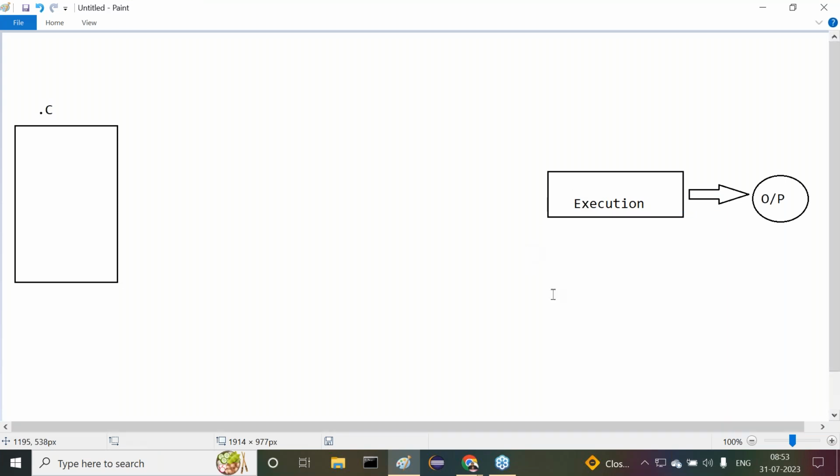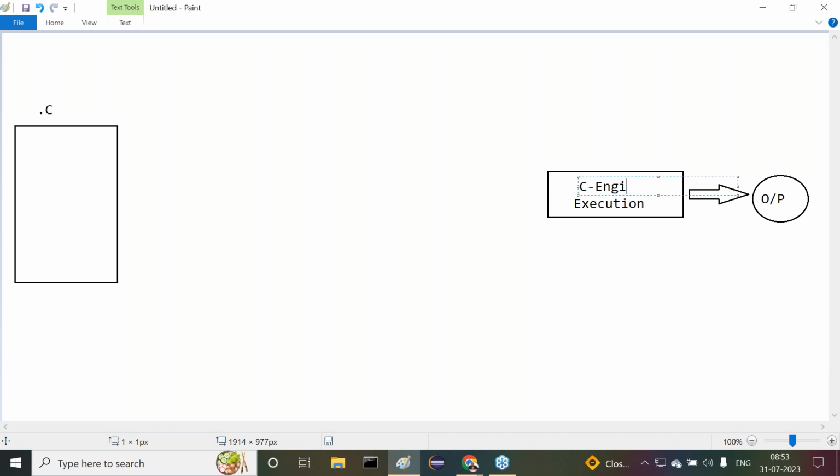Understand it clearly. To execute a C program, we are going to use a separate engine. Right or not? That separate engine is called the C engine.